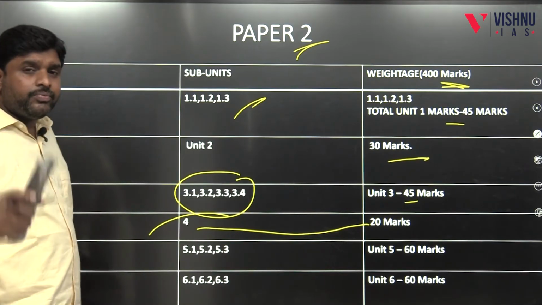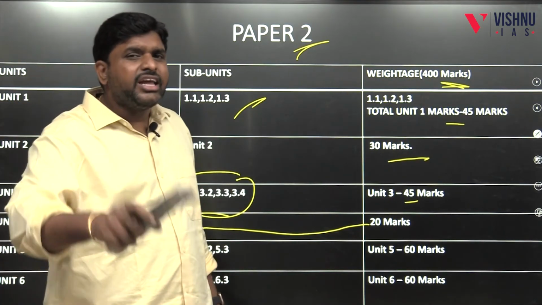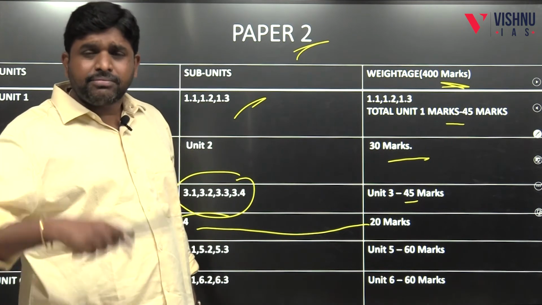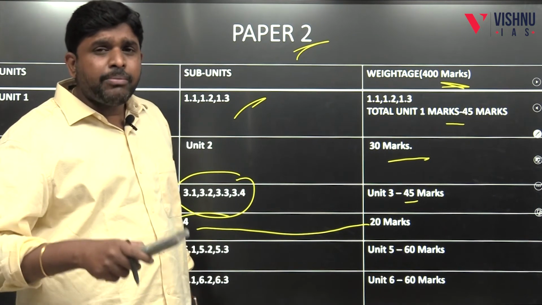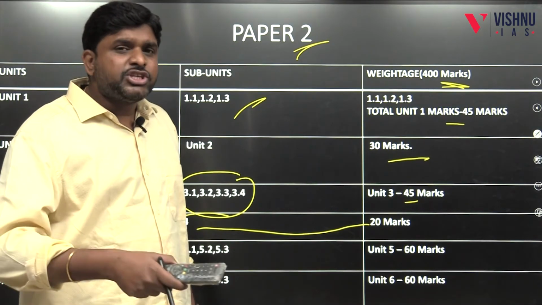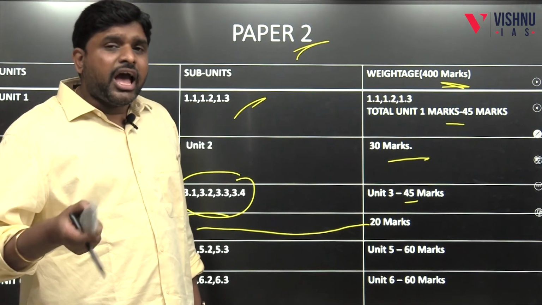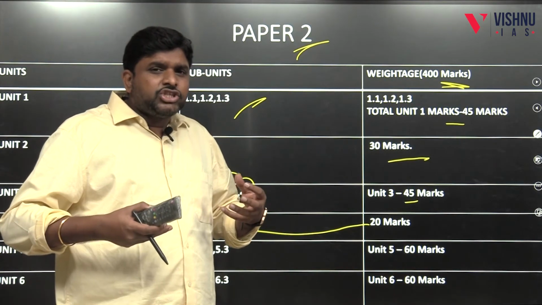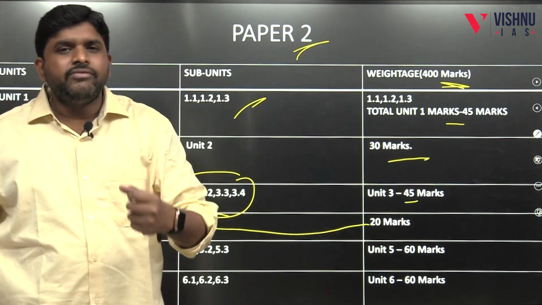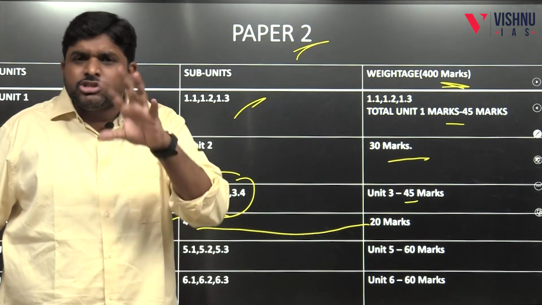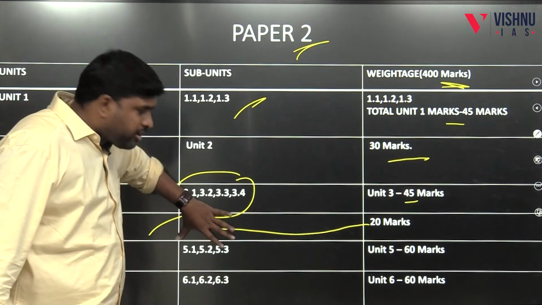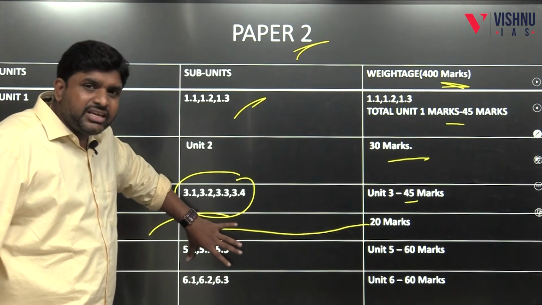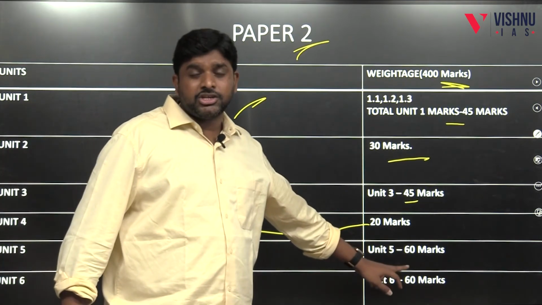Coming to unit number 5, which is Indian villages, Indian society. For example, 5.1 studies everything about Indian villages. 5.2 studies minorities, linguistic minorities and religious minorities. And 5.3 is about the impact of globalization and the impact of Panchayat Raj institutions on Indian villages. All these subunits are part of 5.1, 5.2, 5.3, which is rural India, village studies, and constitute 60 marks, my dear students.